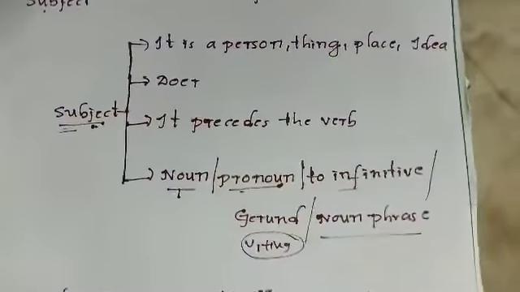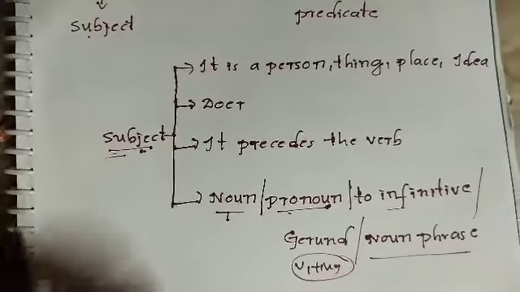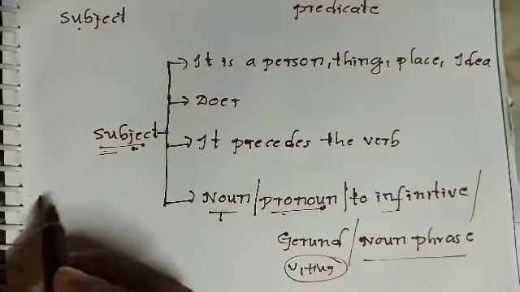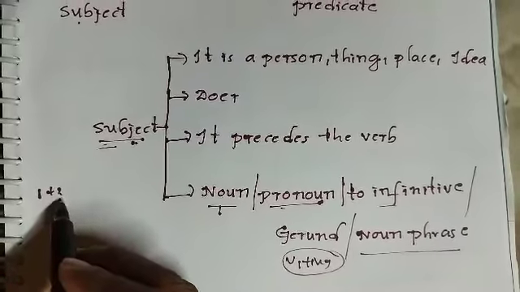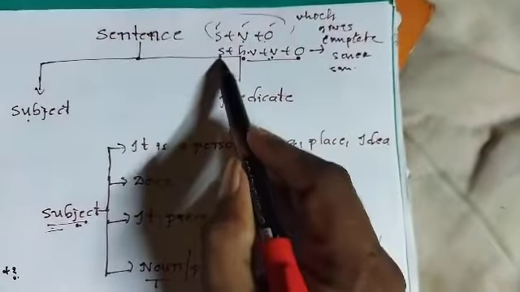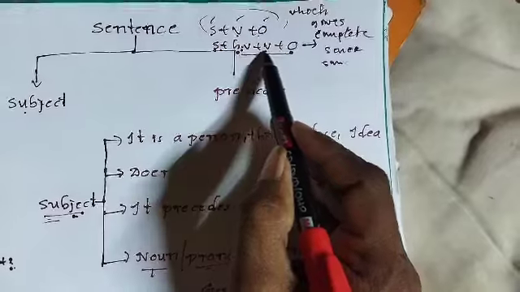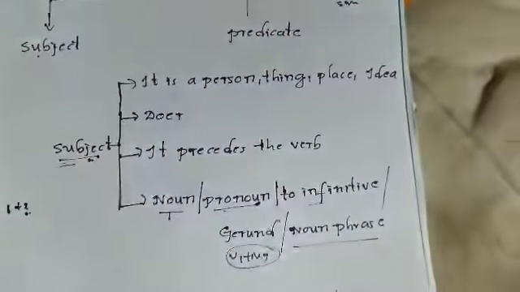So this is about the subject. First, the sentence starts with the subject. Number one word: subject. Next, number two word: helping verb or verb. See, subject, helping verb or verb. Next, verb plus object.